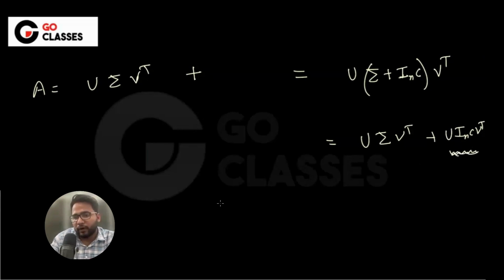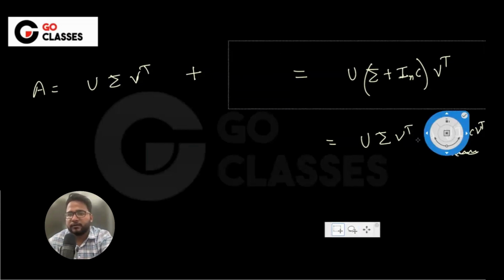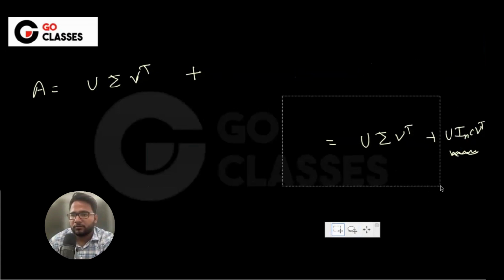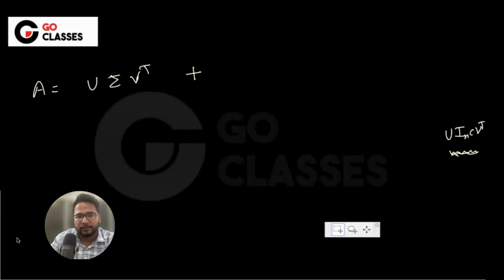So what I mean to say is that if you add this quantity U C I n V transpose, what will happen? Can you tell me?